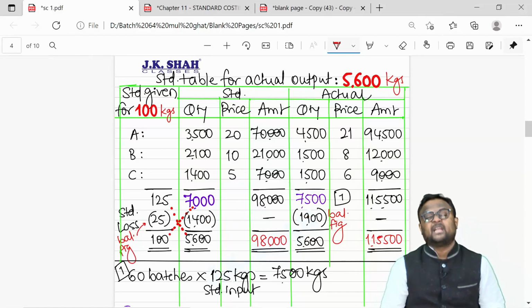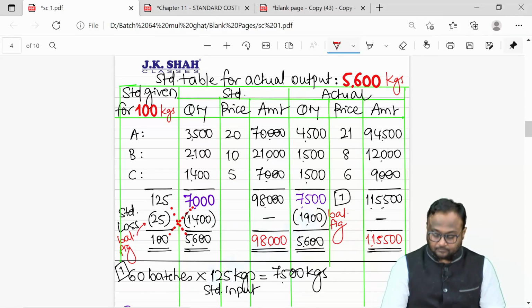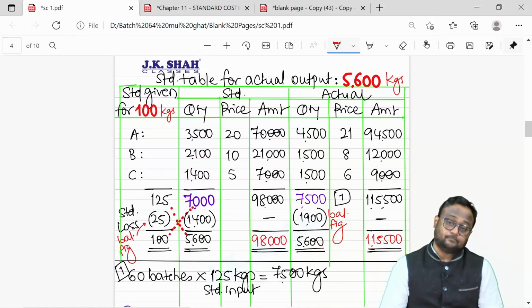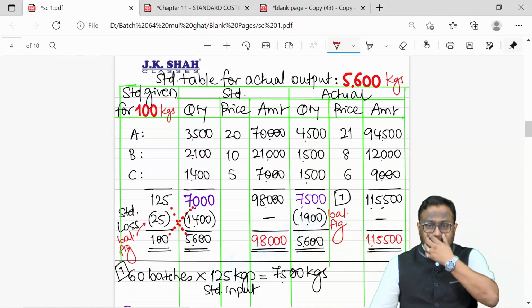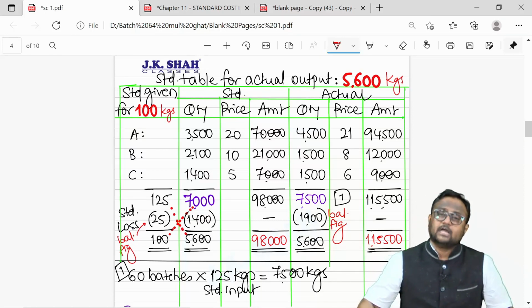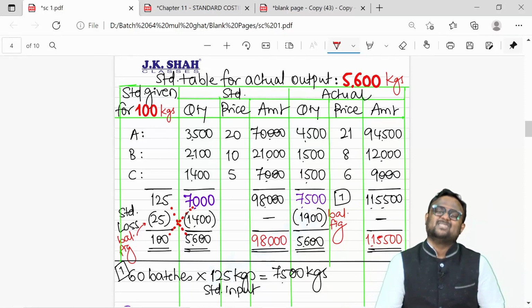Wastage was expected to be 1,400, but actually it is 1,900. So whatever extra input of 500 kgs was made, the entire input of 500 kgs got converted into wastage and not finished goods. That is adverse.